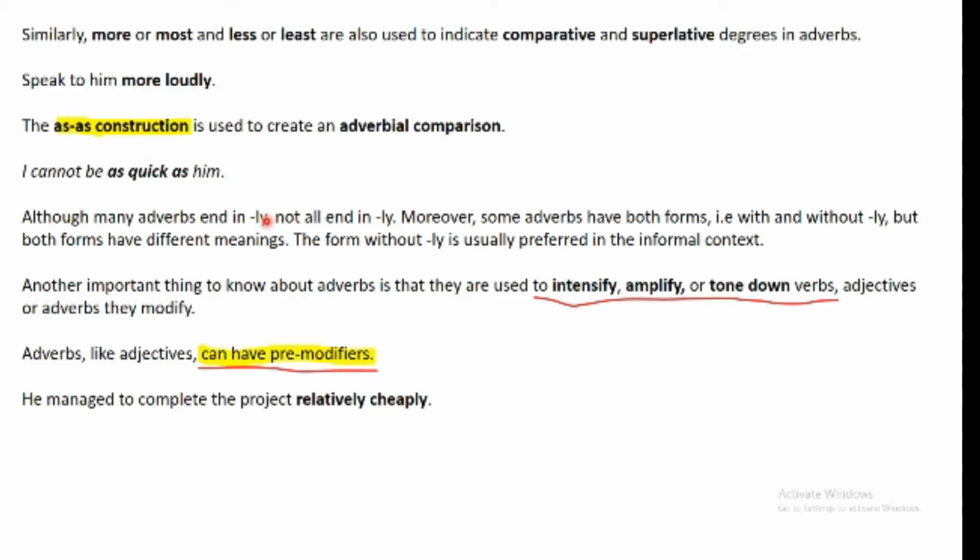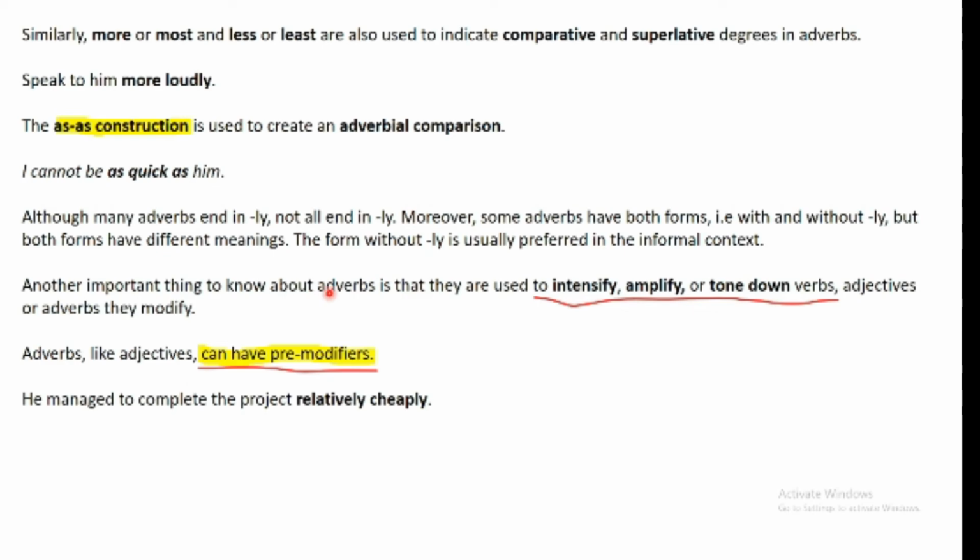And while we said that sometimes there are adverbs that do not end in ly, there are also ly forms that are used only in an informal context. For example, when I say fast, faster, fastest, I can also say fastly, but fastly will be considered informal, and we will not be using fastly in a formal context.